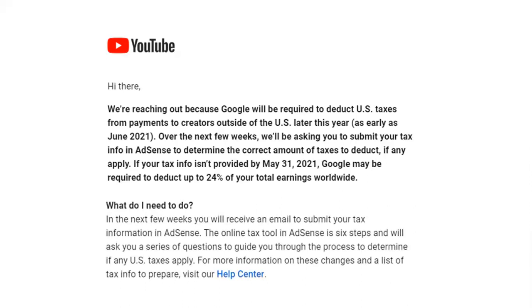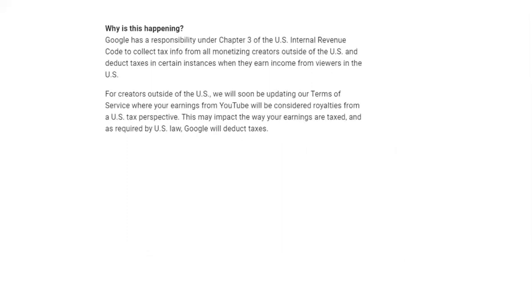In the next few weeks, you will receive an email to submit your tax information in AdSense. एंड ये मैं अगले आने वाले कुछ स्टेप्स में, ये 6 स्टेप्स हैं जो अभी आपको पहले से ही इंटीमेट करने जा रहा हूँ, दैट what you're supposed to do. And why is it happening?